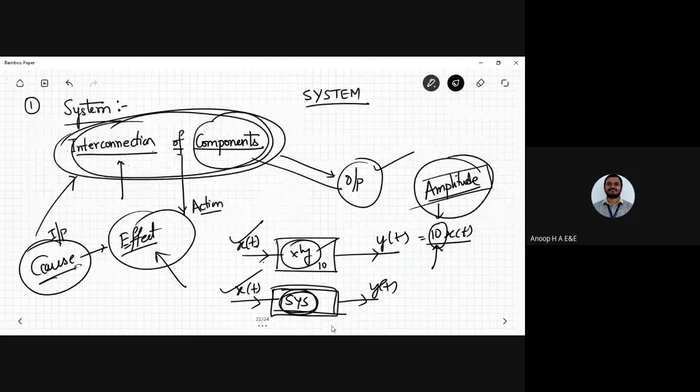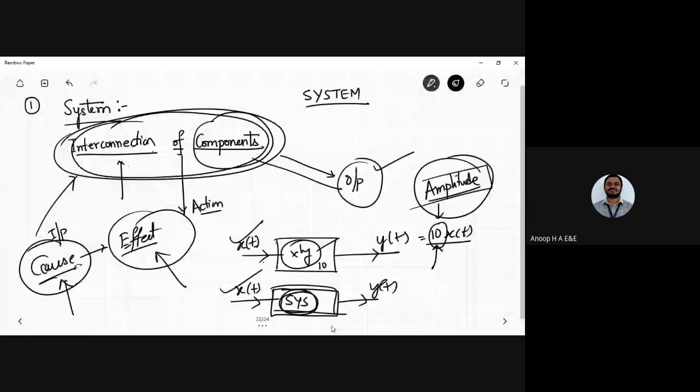What is the cause of it? And how is the effect on the output? Generally the output is defined as the effect. So the cause is nothing but the input, and the effect is called the system output. The effect of the components being interconnected is called the output of the system. So the cause and effect relationship can be dealt with here in the case of interconnection of components.